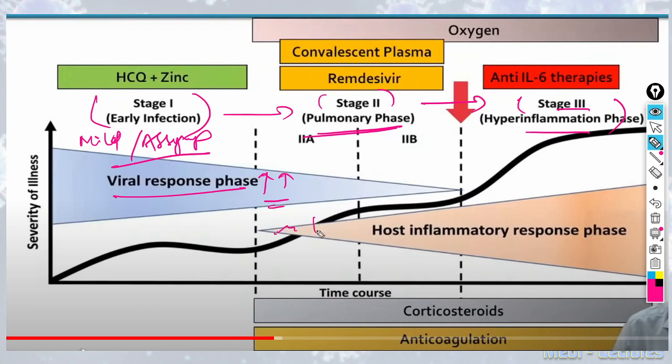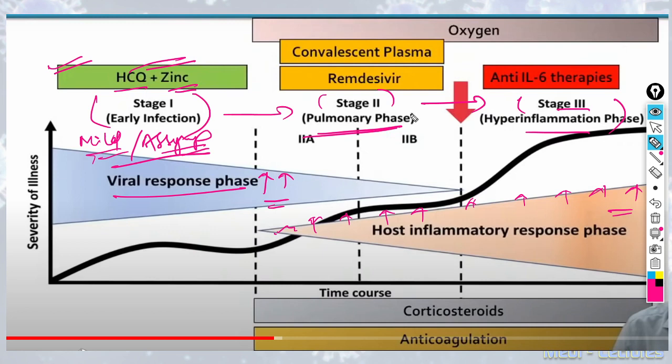The host inflammation increases, IL-6, ferritin levels increase, CRP increases, and this denotes increase in host inflammatory response. So what are the various drugs used in various phases? As soon as the patient starts having mild illness or tested positive and is asymptomatic, we start hydroxychloroquine along with zinc.